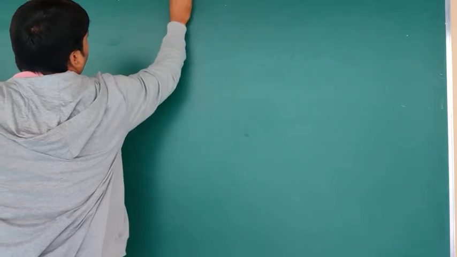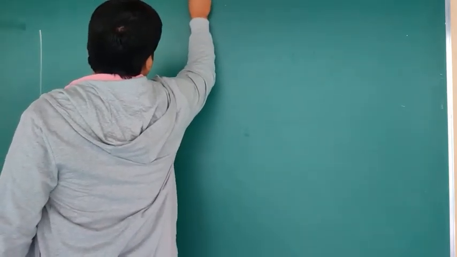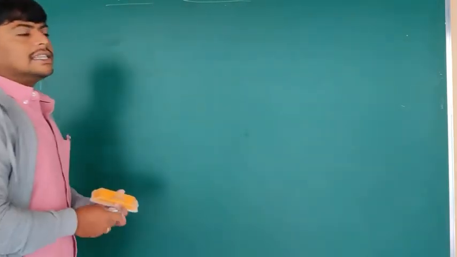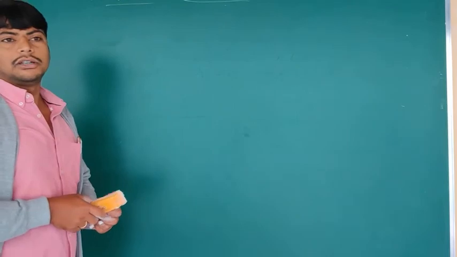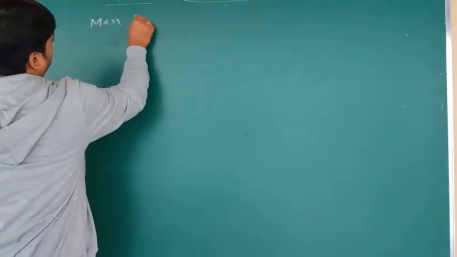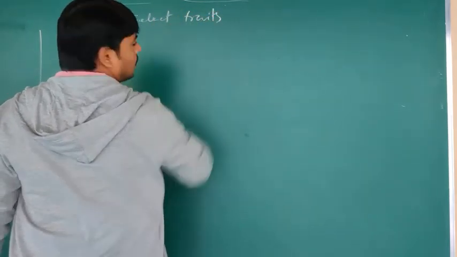So what is it called? Artificial selection. What is artificial selection? It is nothing but man selecting traits. What did he select? Traits. Traits means, as we know, characters.